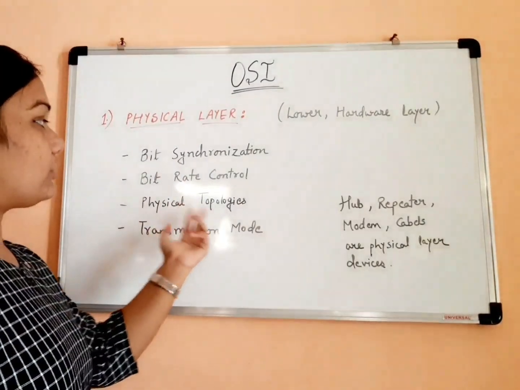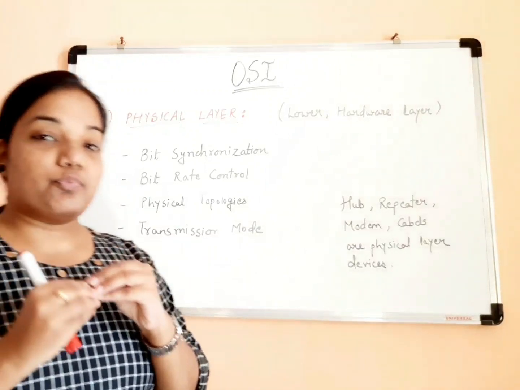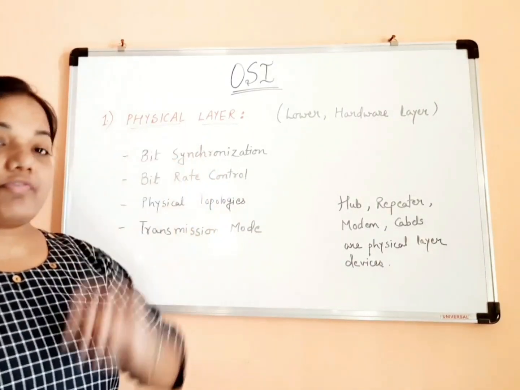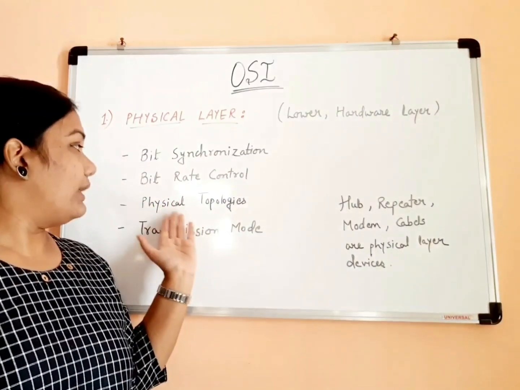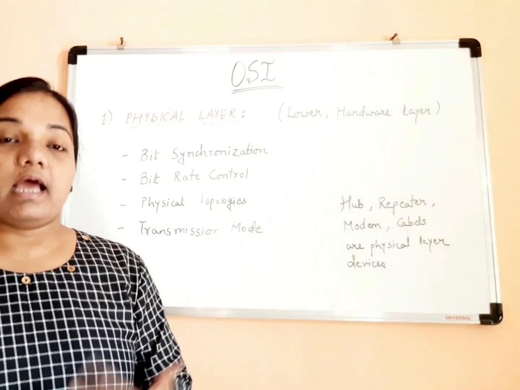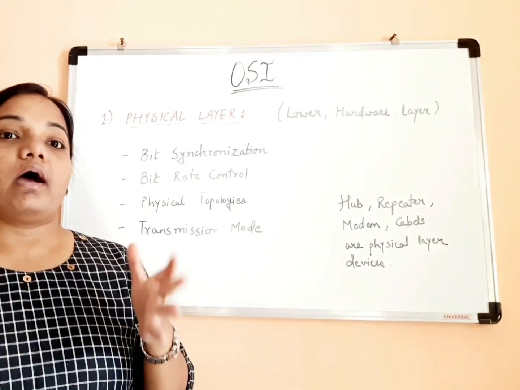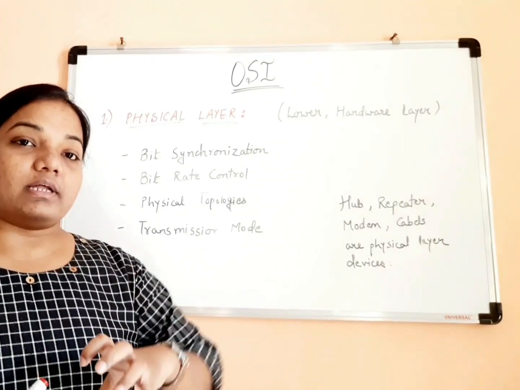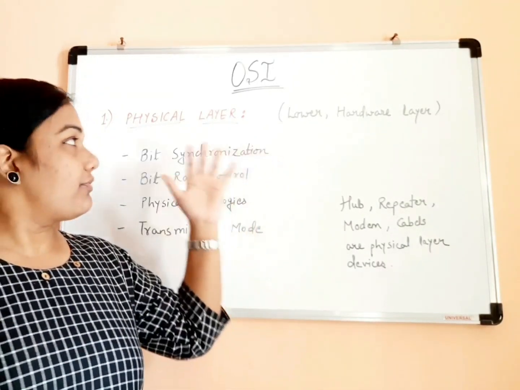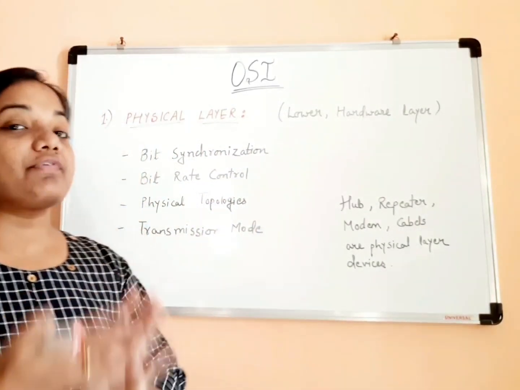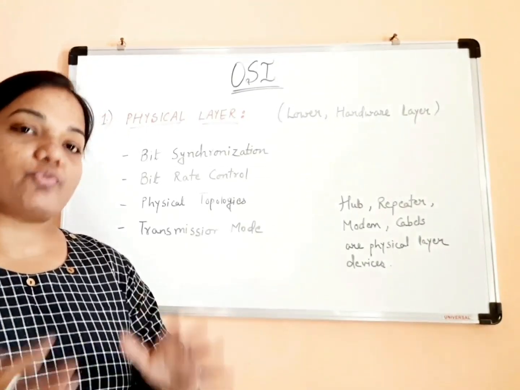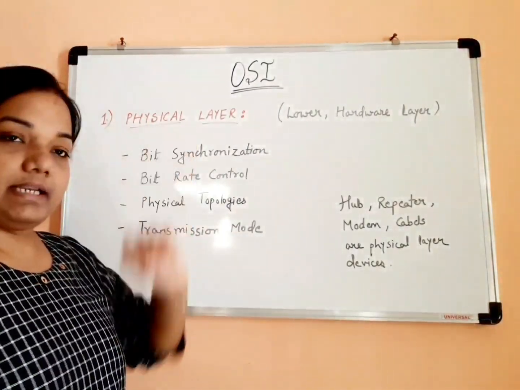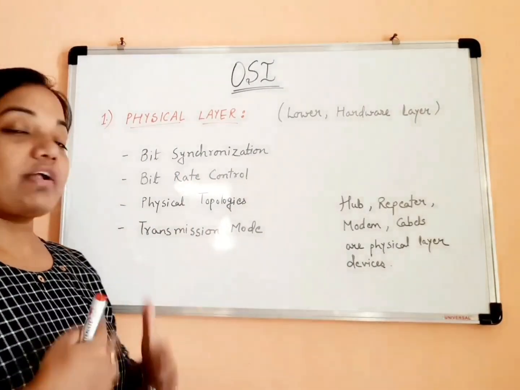And then we have physical topologies. What physical topology will be used for the communication is defined by this physical layer. You must already know about the different physical topologies that are present, like mesh topology, bus topology, star, hybrid, right? There are different kinds of topologies available, and based on the type of sender and receiver in the physical layer, the decision is taken which physical topology is the best fit to use in that case. So physical topologies are also determined with the help of physical layer. Then the 4th functionality we have is transmission mode.